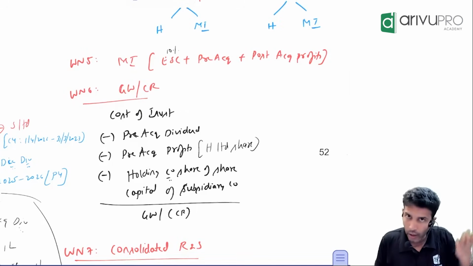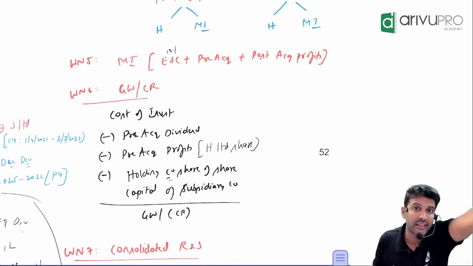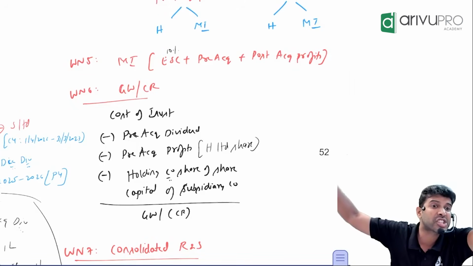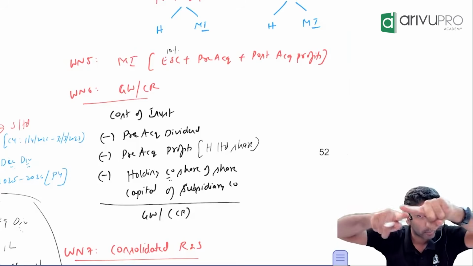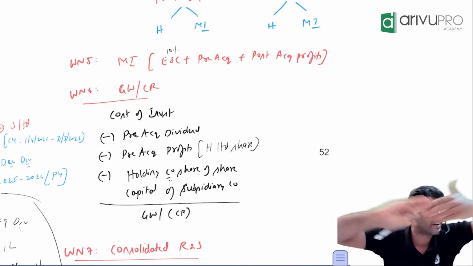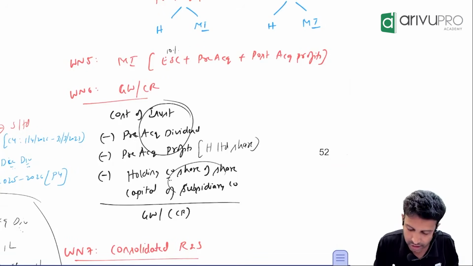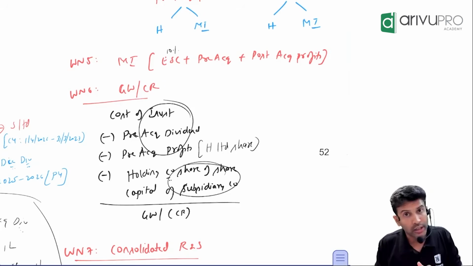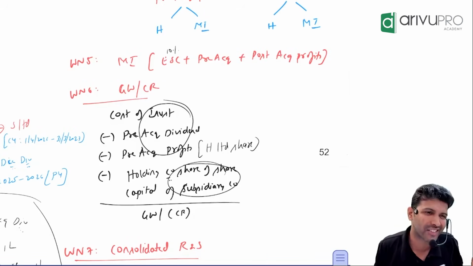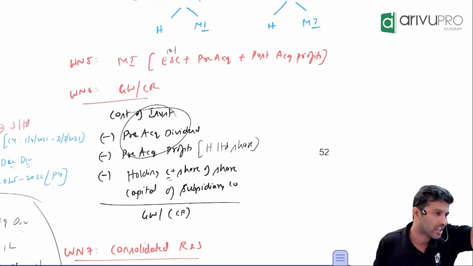Now, for the holding company it is an investment, but for the subsidiary company it is share capital. Can we show the same component both as capital and investment, or net off? Net. So compare this cost of investment with the share capital. Is this the total share capital or the holding company's shares? Holding share.